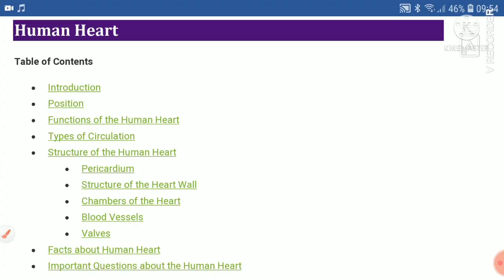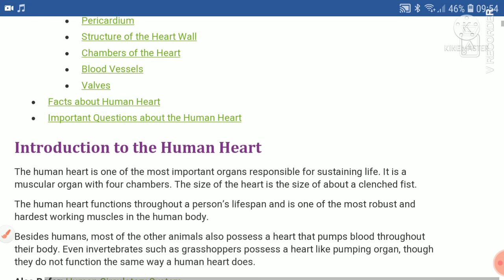चलिए शुरू करते हैं आज का न्यू टॉपिक, ह्यूमन हार्ट। Table of contents: introduction, position, function of the human heart, types of circulation, structure of the human heart, pericardium, structure of the heart wall, chambers of the heart, blood vessels, valves, facts about human heart, important questions about the human heart.